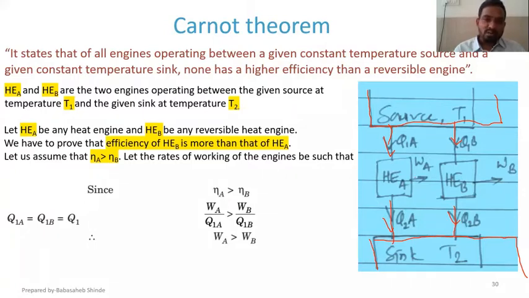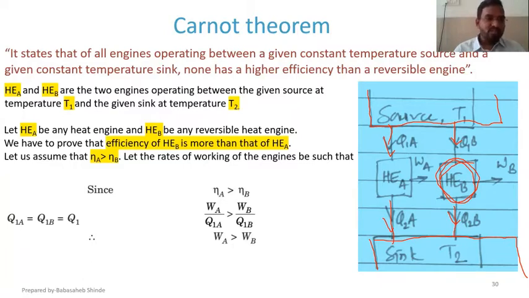Now across all those heat engines, suppose there is one reversible heat engine.